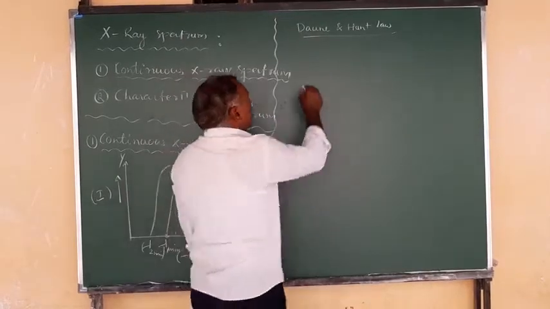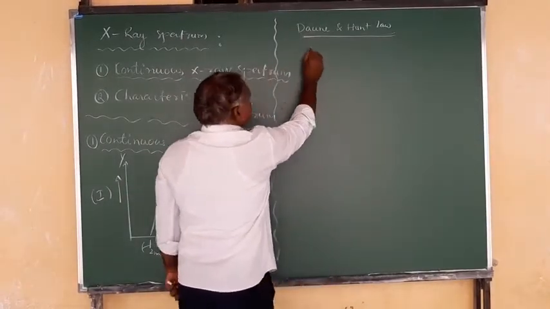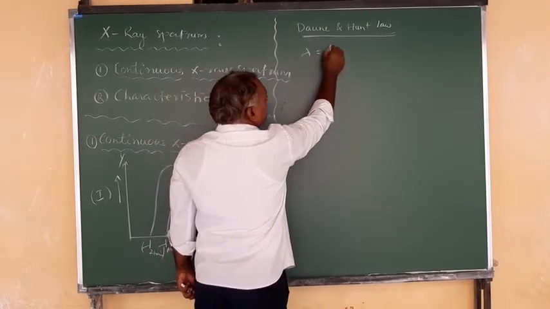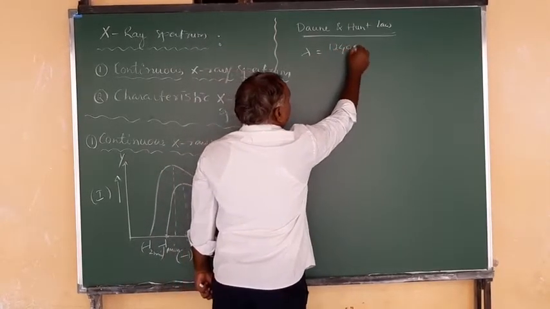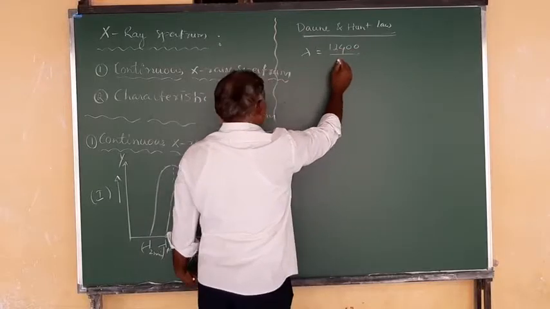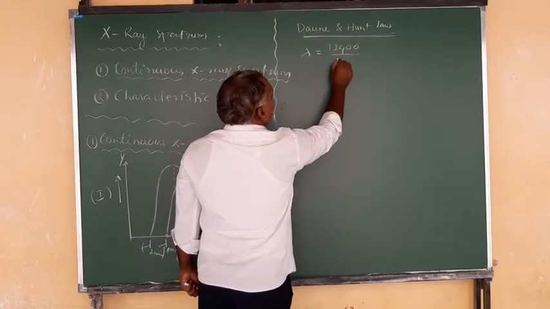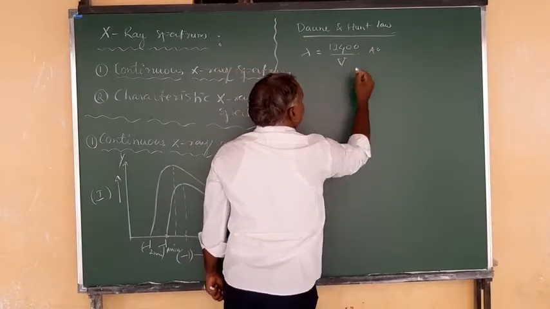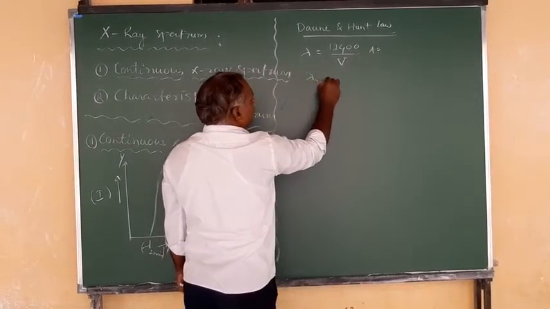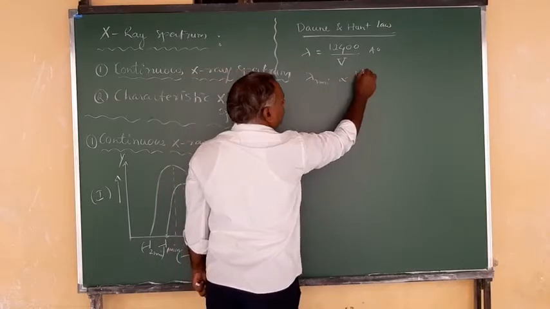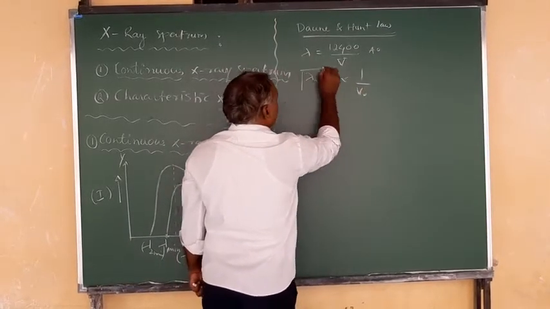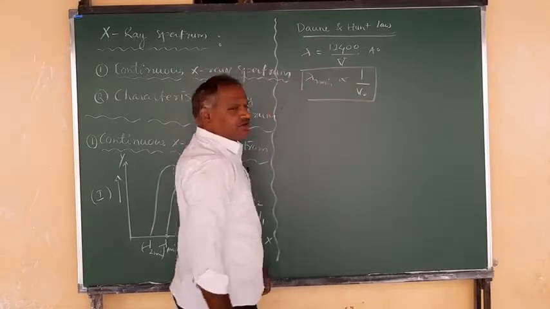Here the wavelength is equal to 12,400 upon the operating potential, in instruments. So the minimum wavelength is proportional to 1 upon V naught. This we already saw in the last class, that is the Duane and Hunt law.